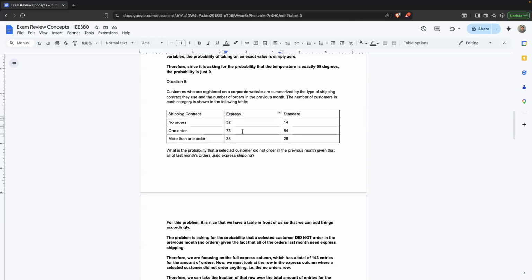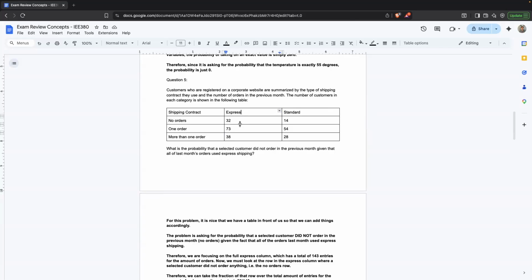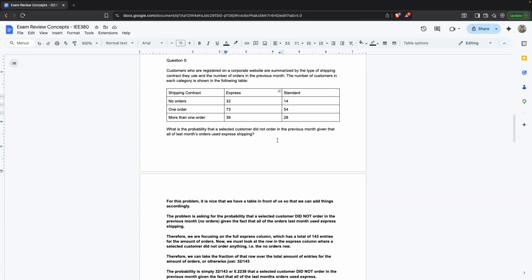In the express column, if we sum up all the values, we have 143 entries. Out of the 143 entries in this column, 32 of them were no orders. So given that we have the express column, the probability that the selected customer did not order anything is simply 32 over the entire column, which is 143 entries.